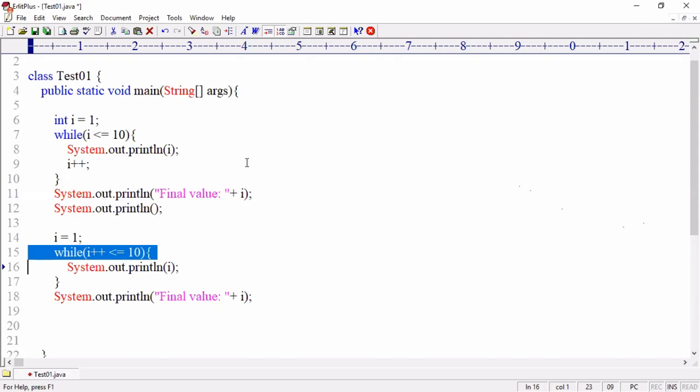Work it out yourself and tell me. Calculate properly and tell. What is the difference in using i plus plus at the end of the while loop and inside the while condition? Are both the same? No, not the same. Use pen and paper. Don't use your dirty eyes.